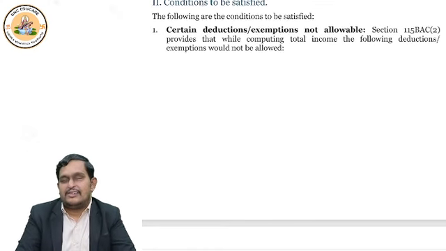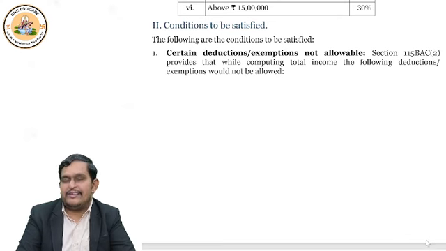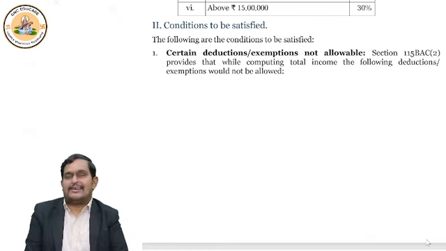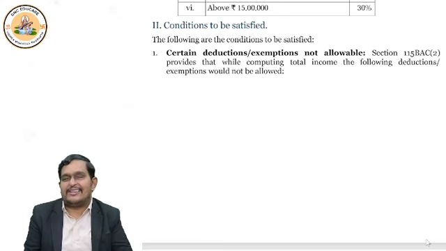Now, but is government giving a concession so easy? No. Government will give a concession with some conditions. You have to sacrifice a lot to get this reduced rate of tax. What are those sacrifices? Let us see now. Let's start. Section 10 subsection 5 is the first sacrifice.